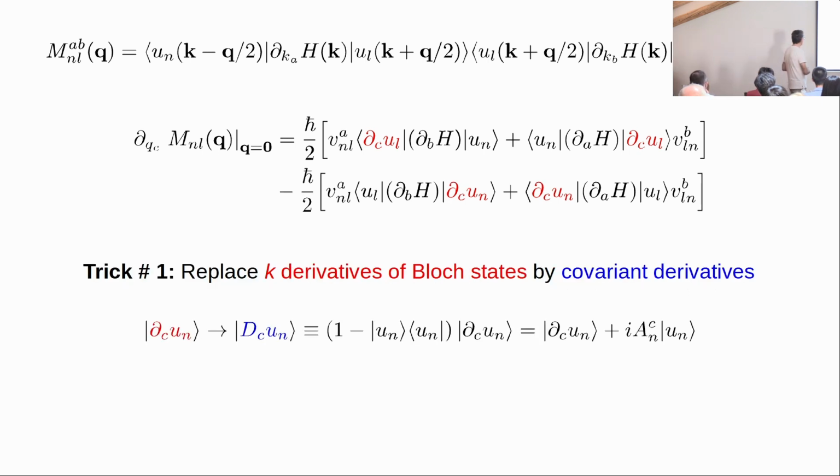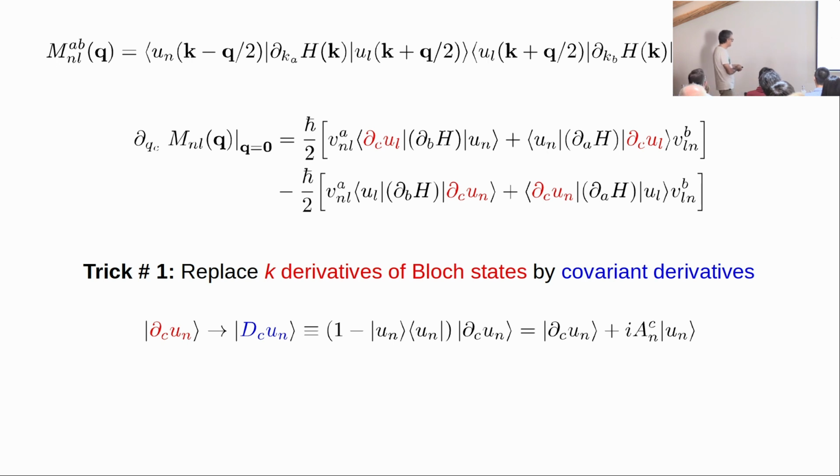So the first trick I will introduce to tame this complicated object is to replace everywhere that we see a k derivative of a Bloch state by what's called a covariant k derivative, which I will denote by a capital D. It is simply taking the ordinary k derivative of the Bloch state and pre-multiplying it by the projector onto the complement space of that state. And you can write it in this way.